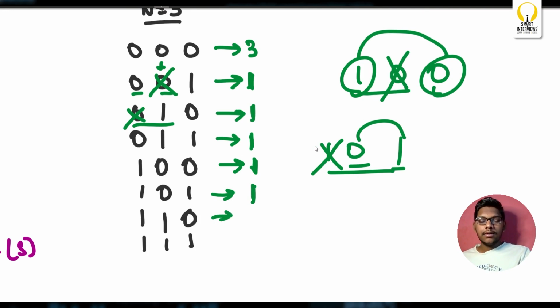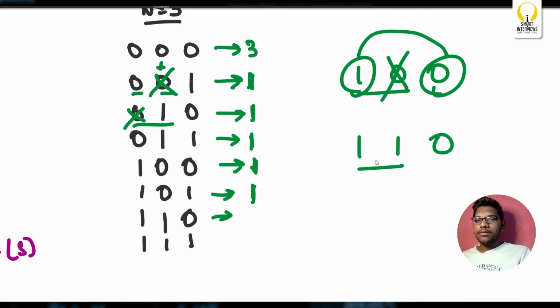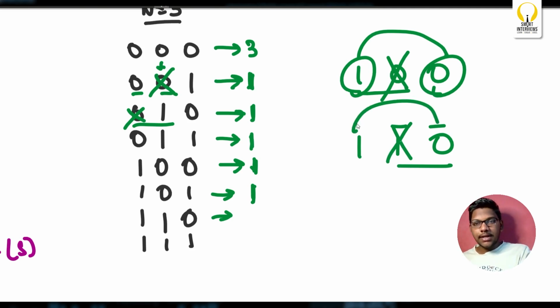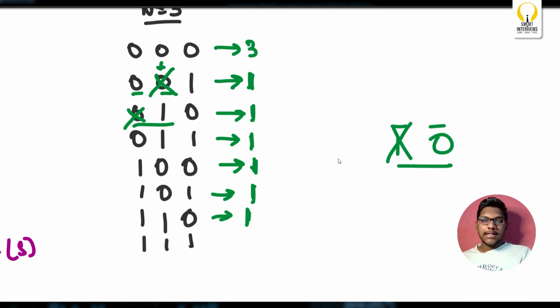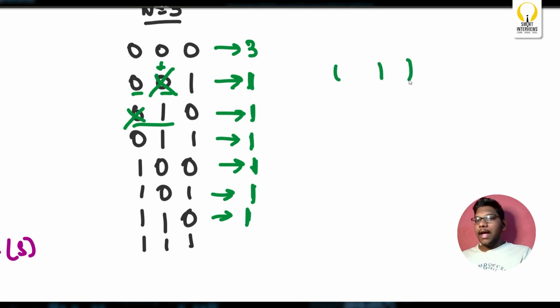Again 1 1 0. Now these two are equal, I won't delete anything. Now these two are not equal. Now what am I going to do? I can delete either 1 or 0. What am I going to delete specifically? 1, because in the next value of the remaining string, I'm able to delete either of 1 or 0, which will again end up giving me 1. Now the last case, which is 1 1 1, I can't delete any character from the string, so the answer will remain the length of the string, which is 3.